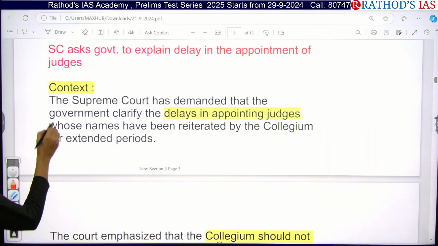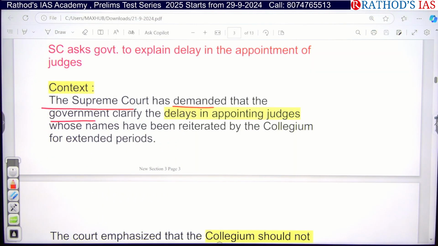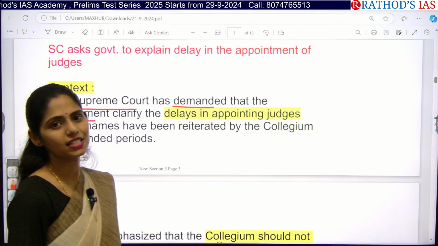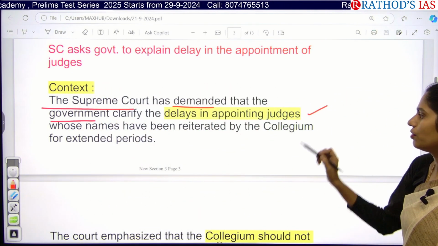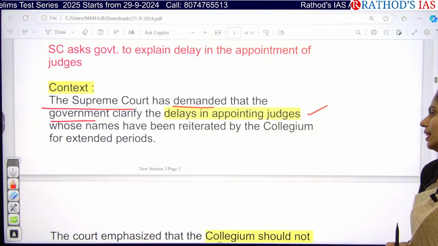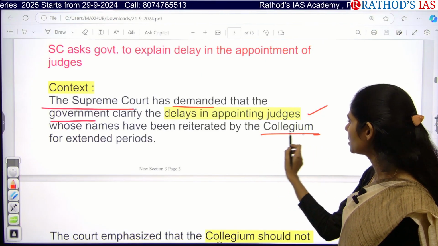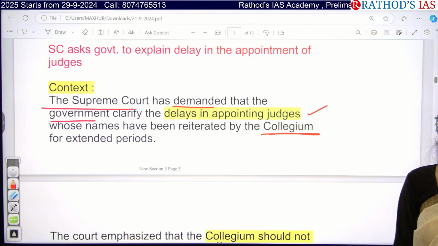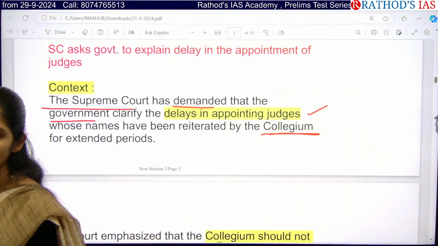The Supreme Court has demanded that the government clarify why it is delaying the appointment of judges, and why names are not reiterated by the collegium system for extended periods. So why is there even delay happening with this collegium system? Here the Supreme Court wants an answer from the government as well as the collegium system members.